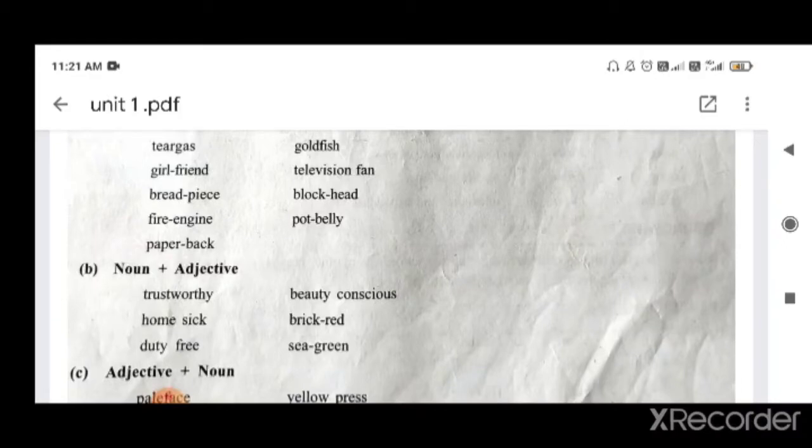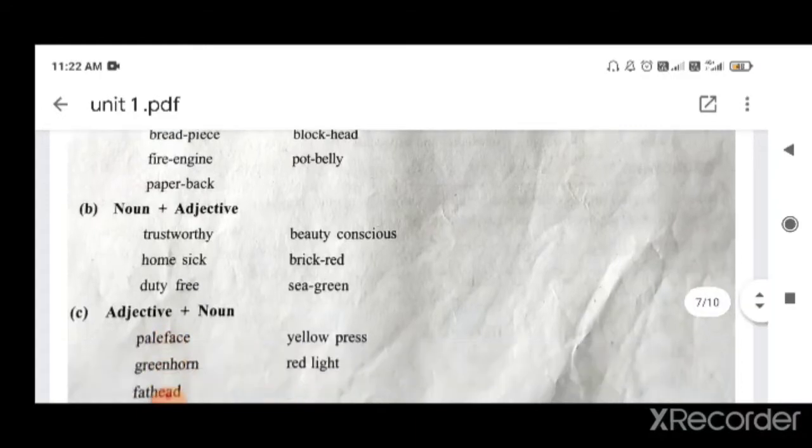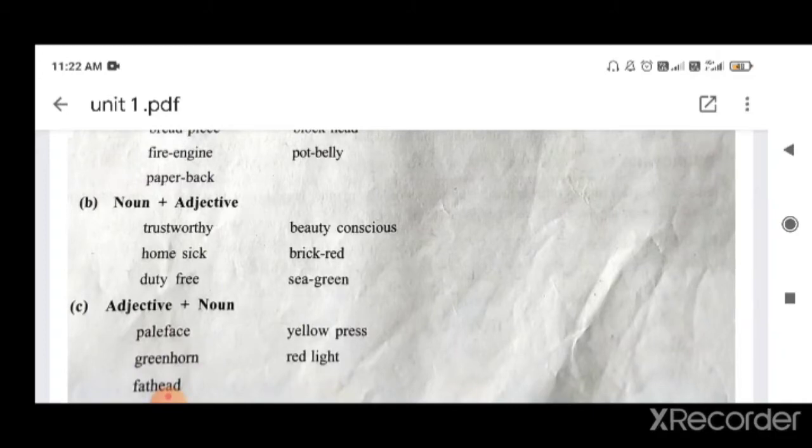sea green, brick red. Brick red color, brick means eat. Beauty conscious. If someone is concentrating only on her or his beauty, then we say she is beauty conscious, he is beauty conscious. Beauty conscious becomes one word while we compound it.